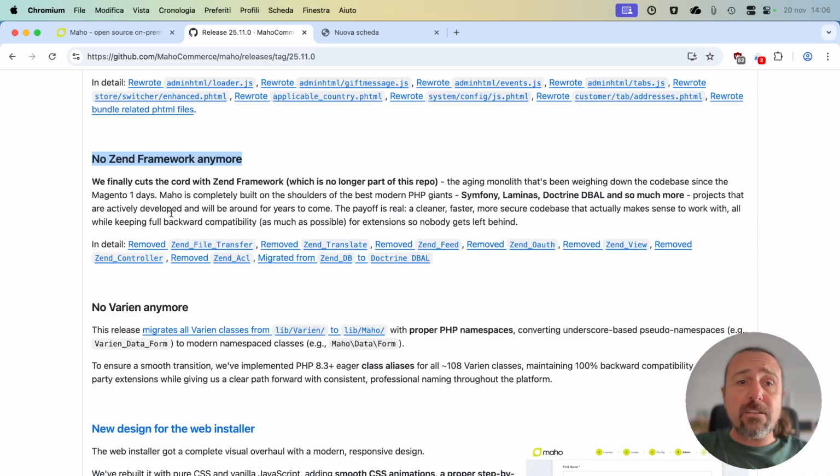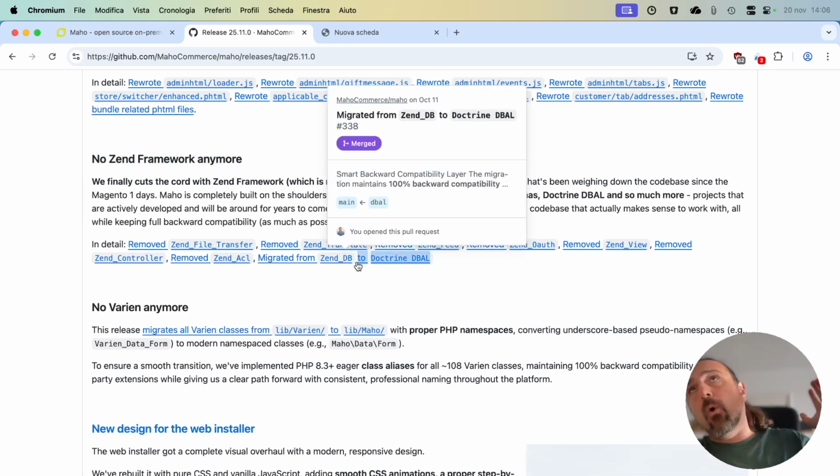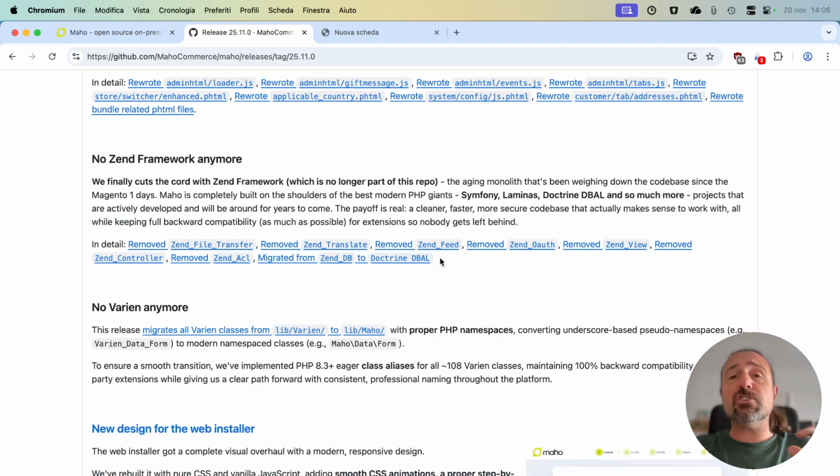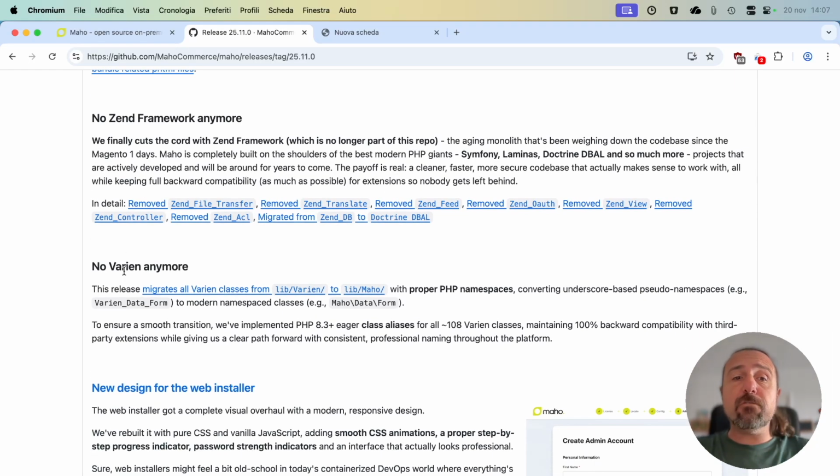So, we finished the work on all of the subcomponents. Mainly, I want to focus on what was previously ZendDB, which is now migrated to the Symfony Doctrine database abstraction layer. So Maho is now effectively a drop-in replacement for Magento 1/OpenMage projects, based mainly on Symfony, but with components from other frameworks. Nowadays, Maho is based mainly on Symfony, with some components from Laminas and other stuff from the rest of the amazing PHP ecosystem. We also don't have Varien anymore.